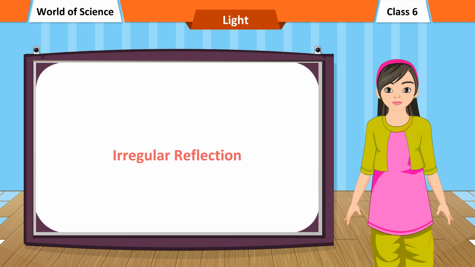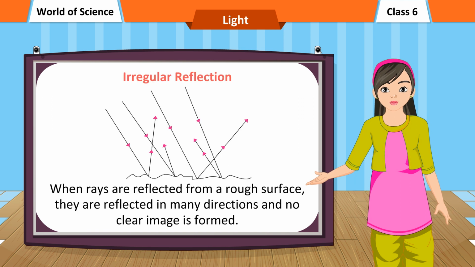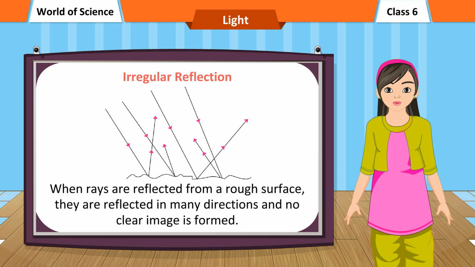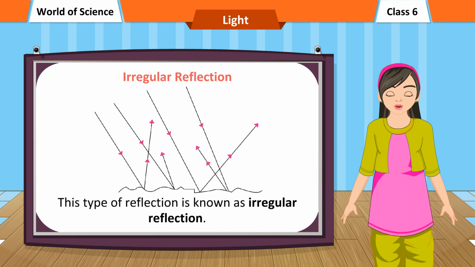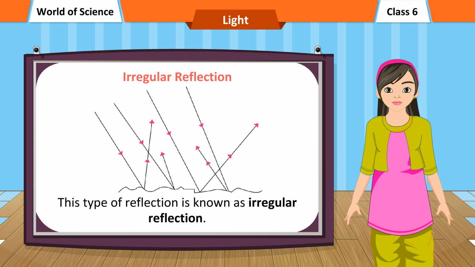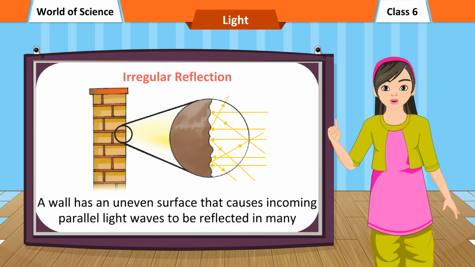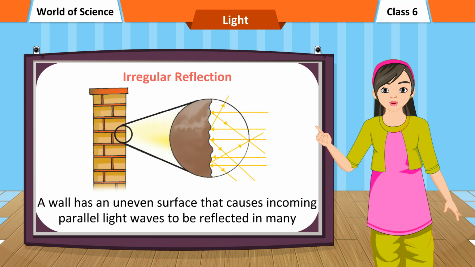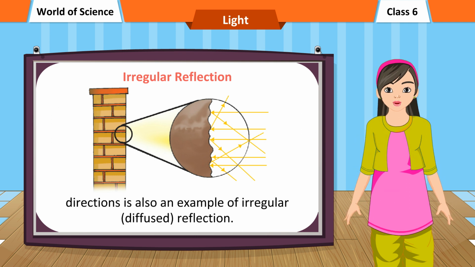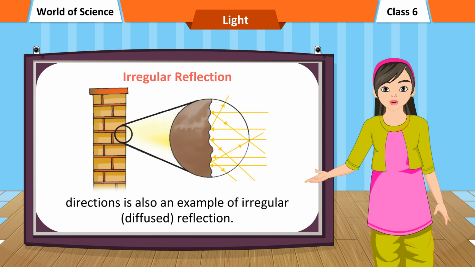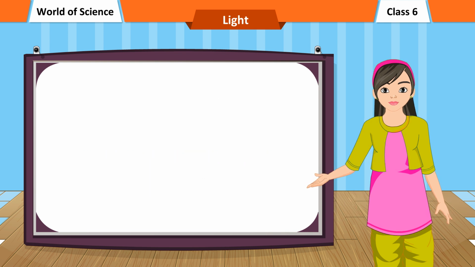Irregular reflection. When rays are reflected from a rough surface, they are reflected in many directions and no clear image is formed. This type of reflection is known as irregular reflection. A wall has an uneven surface that causes incoming parallel light waves to be reflected in many directions, and is also an example of irregular or diffused reflection.